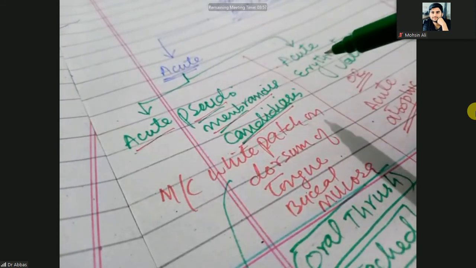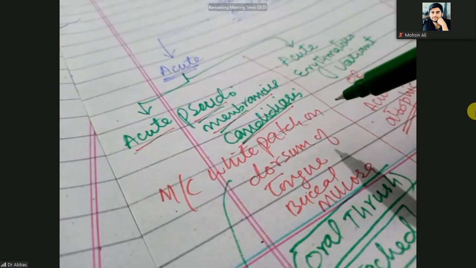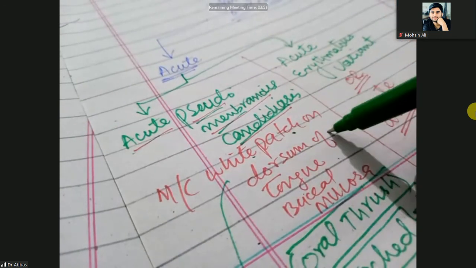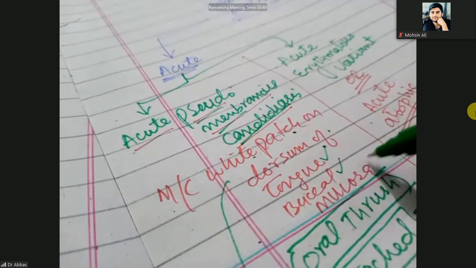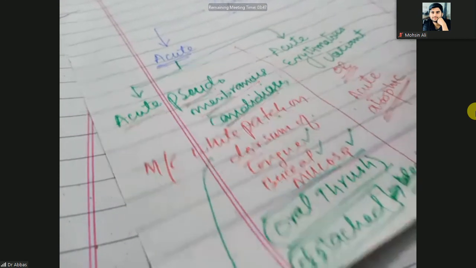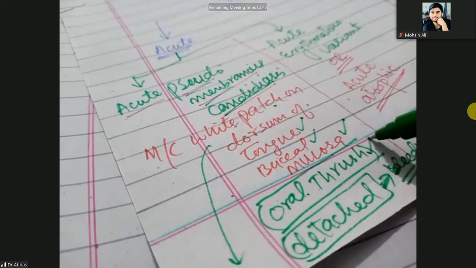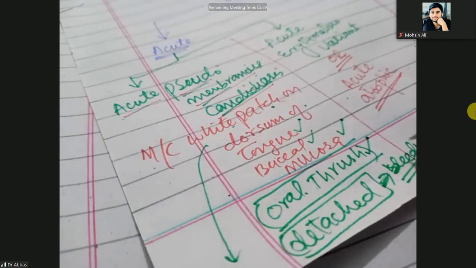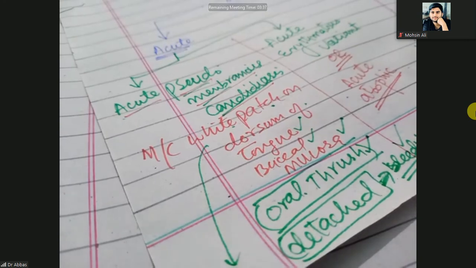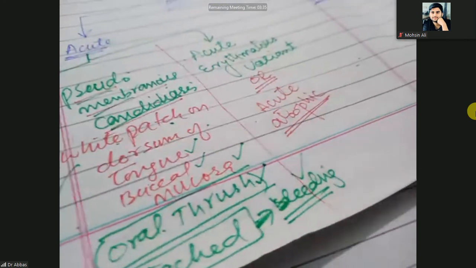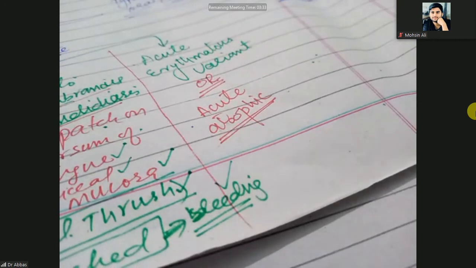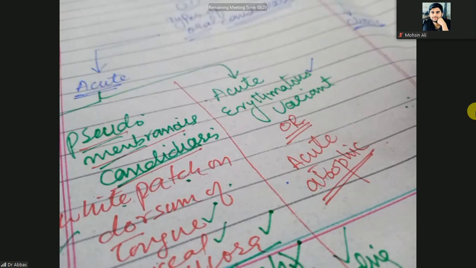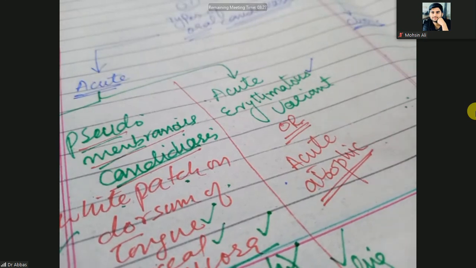So when you look at the dorsum of the tongue, the upper layer of the tongue, there will be a white patch on the dorsum of the tongue or the buccal mucosa. This white patch is also known as oral thrush, and it is scratchable or detachable. When you scratch it, it will start bleeding. What is the next one? The acute erythematous. Erythematous means red and inflammatory.